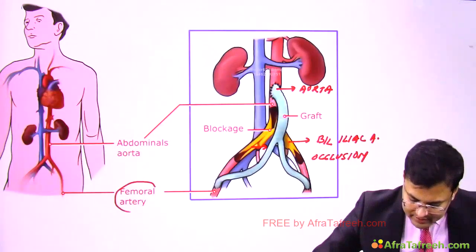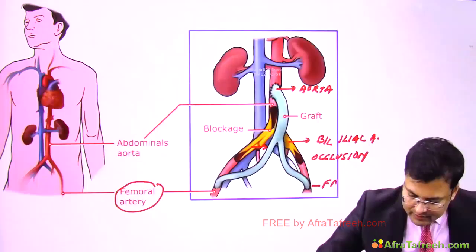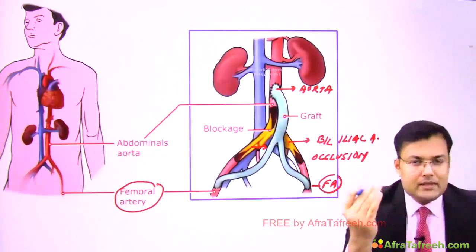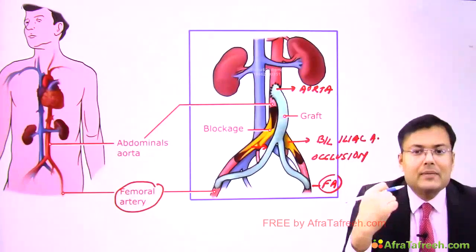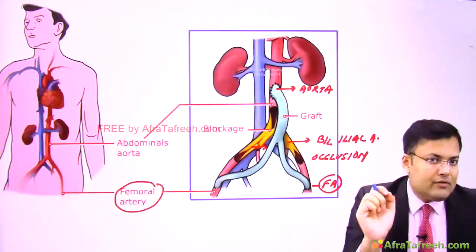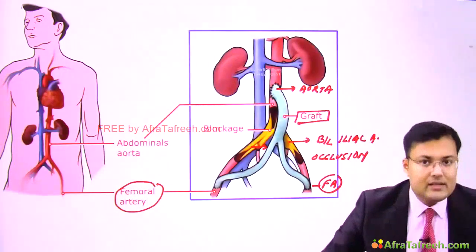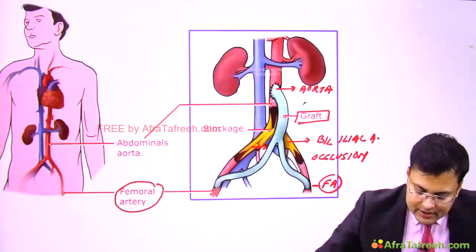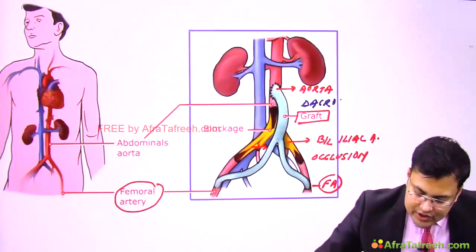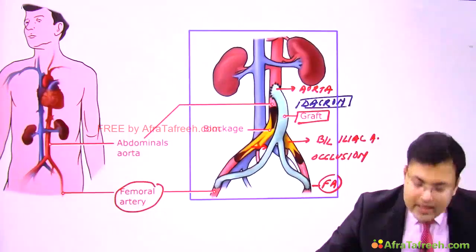Femoral artery. Clear? Femoral artery. So what's the name of this bypass? This is aortofemoral bypass. And in this aortofemoral bypass, what is the preferred graft? Yes, so it's a synthetic graft. Which one? Dacron. This question was also asked in AIIMS.